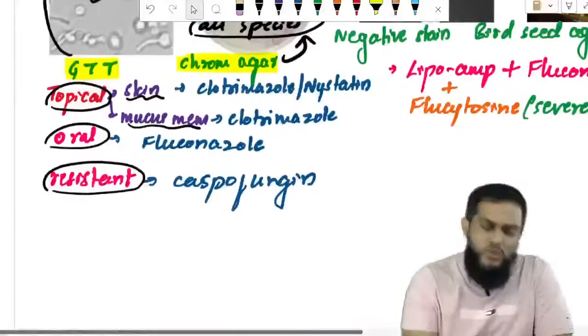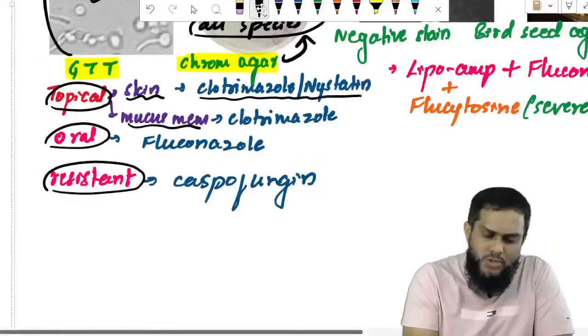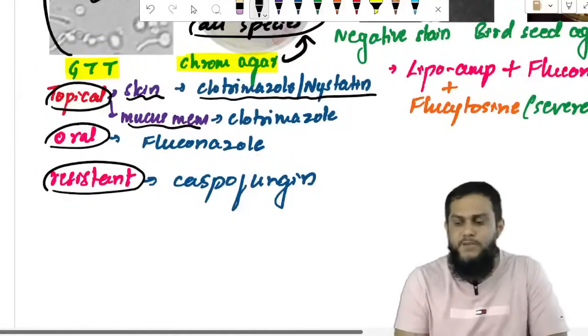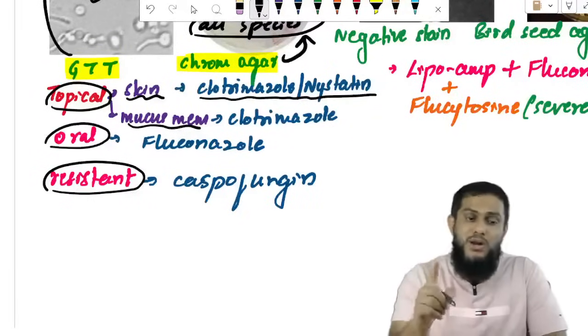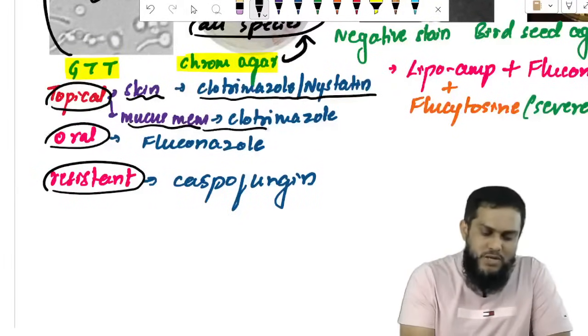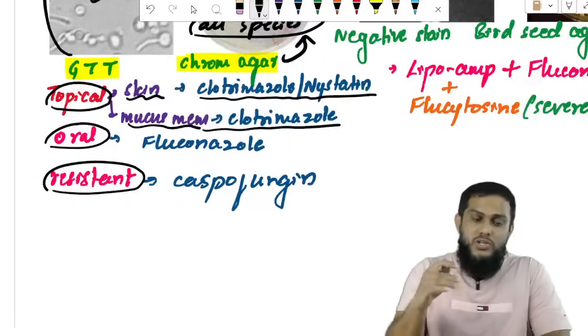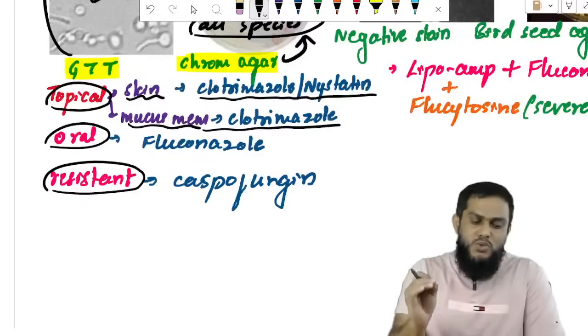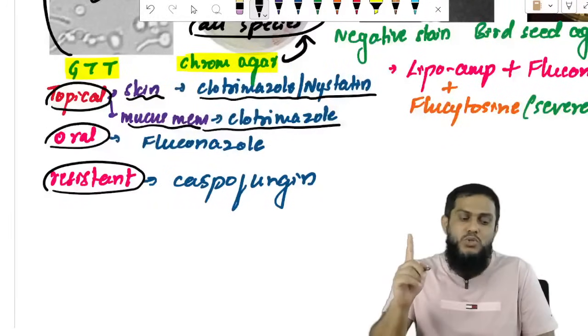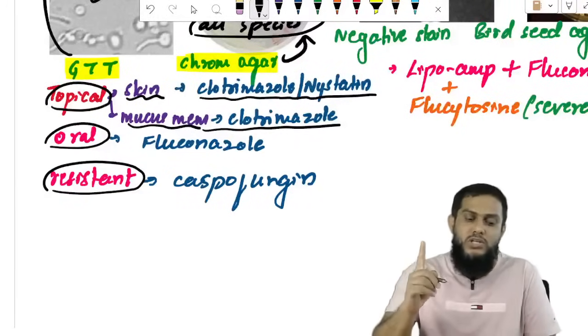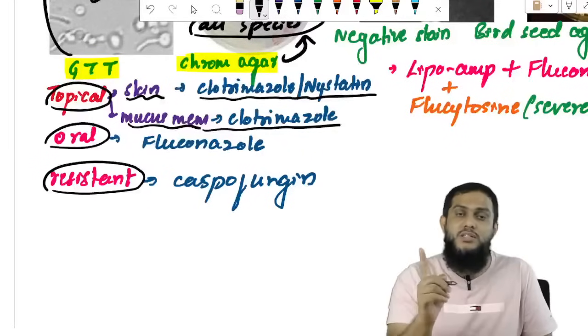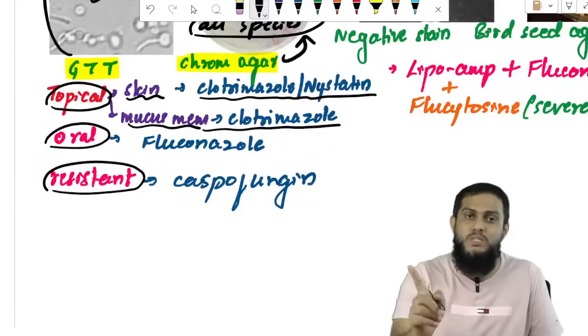Sir, for skin we use clotrimazole or nystatin. For skin we have to use clotrimazole or nystatin. For mucous membrane, only clotrimazole. So local application is clotrimazole for skin and mucous membrane. Nystatin can be used only for the skin, not for mucous membrane.